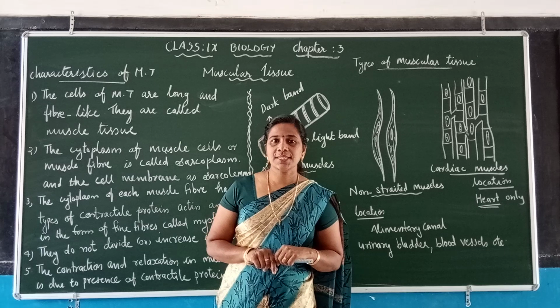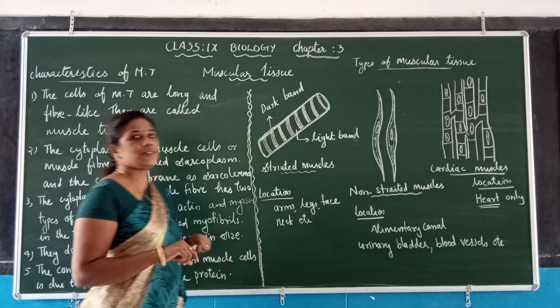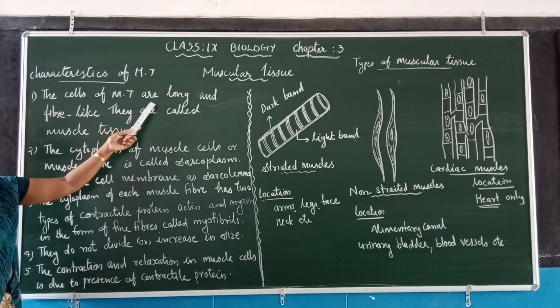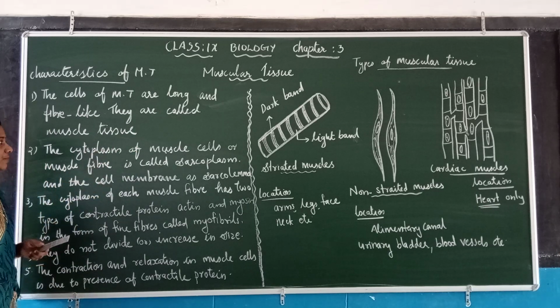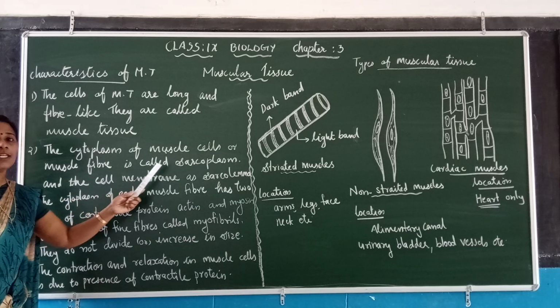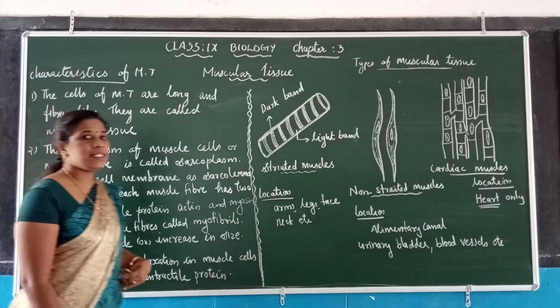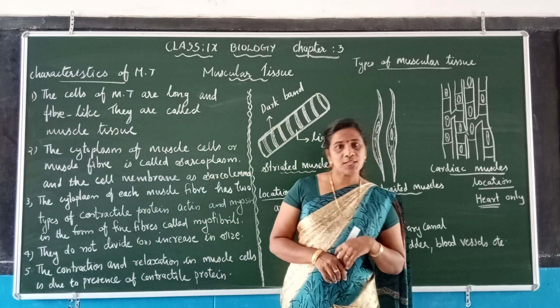Now we are going to discuss the characteristics of muscular tissue or muscle tissue. The first point: the cells of muscular tissue are long and fiber-like. They are called muscle fibers. The next point: the cytoplasm of muscle cells or muscle fibers is called sarcoplasm. Normally, inside the cells, the fluid present is called cytoplasm.